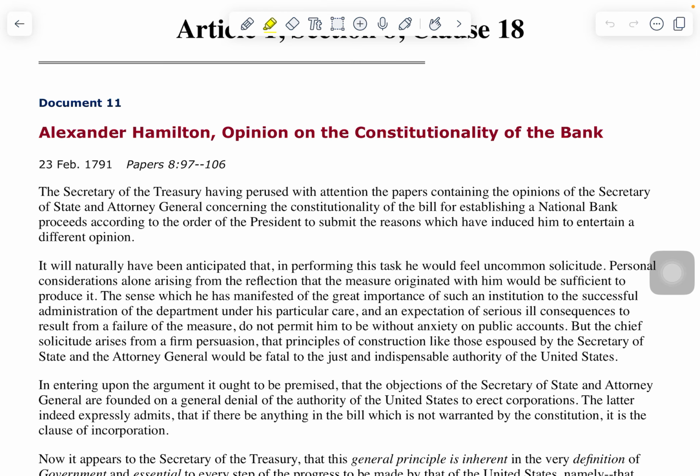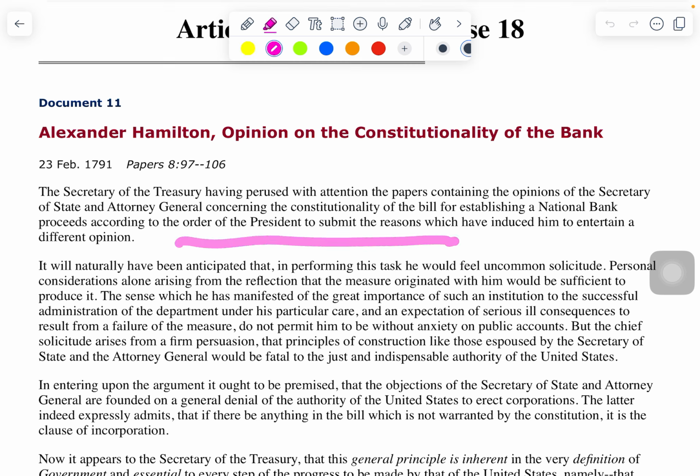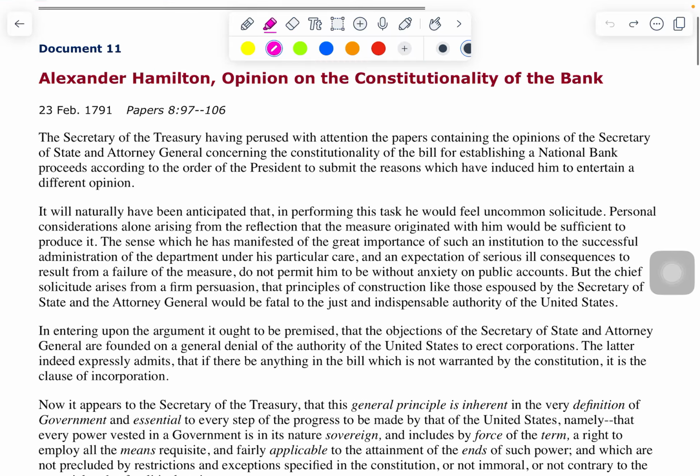So read through your document. If you want to use your highlighter, obviously you can change whatever color of highlighter you want. I like Notability because when you drag out a line and hold it down, it'll snap straight. So highlighting the document is really easy. Go through the document and find stuff that kind of stands out to you. So for example, up here at the top, you've got Alexander Hamilton.